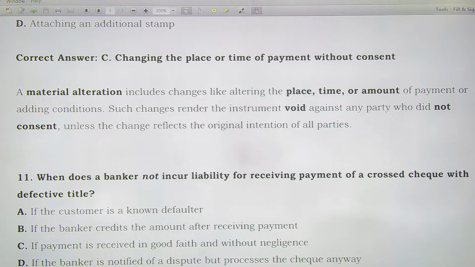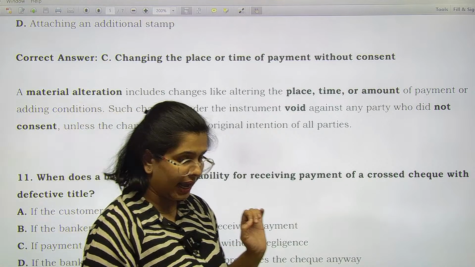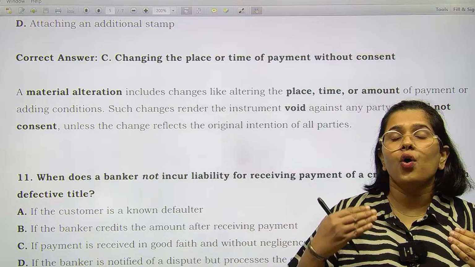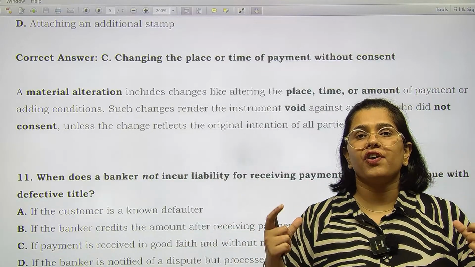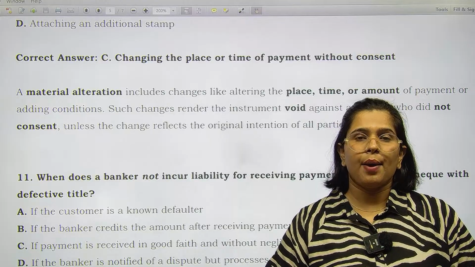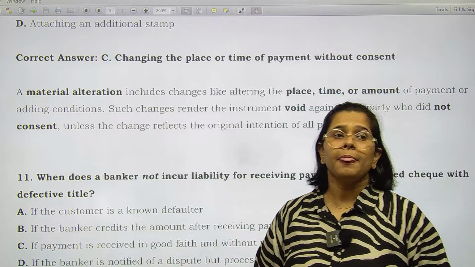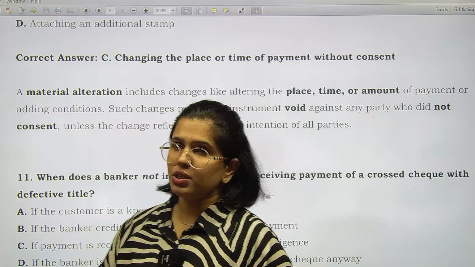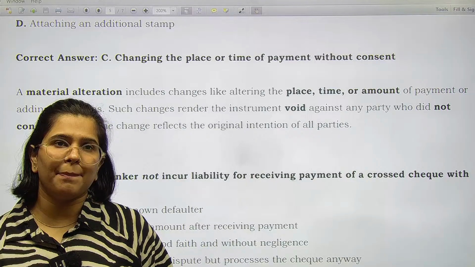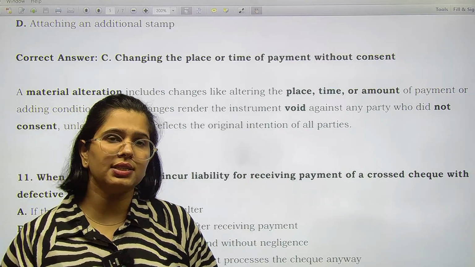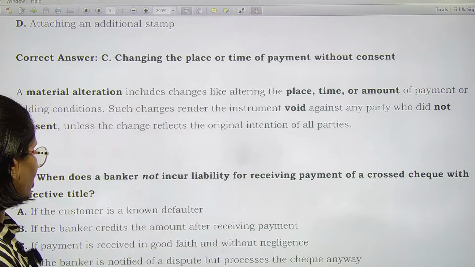See, in the Negotiable Instrument Act, banks also have been provided with a safeguard. So over here, the banker will not incur a liability if it has received the payment in good faith and without negligence. That means there were no visible signs of fraud or forgery, right? The bank has acted in good faith, received the payment, right? And there was no negligence in the processes from the bank's perspective. So in such cases, the banker would not incur any kind of liability.